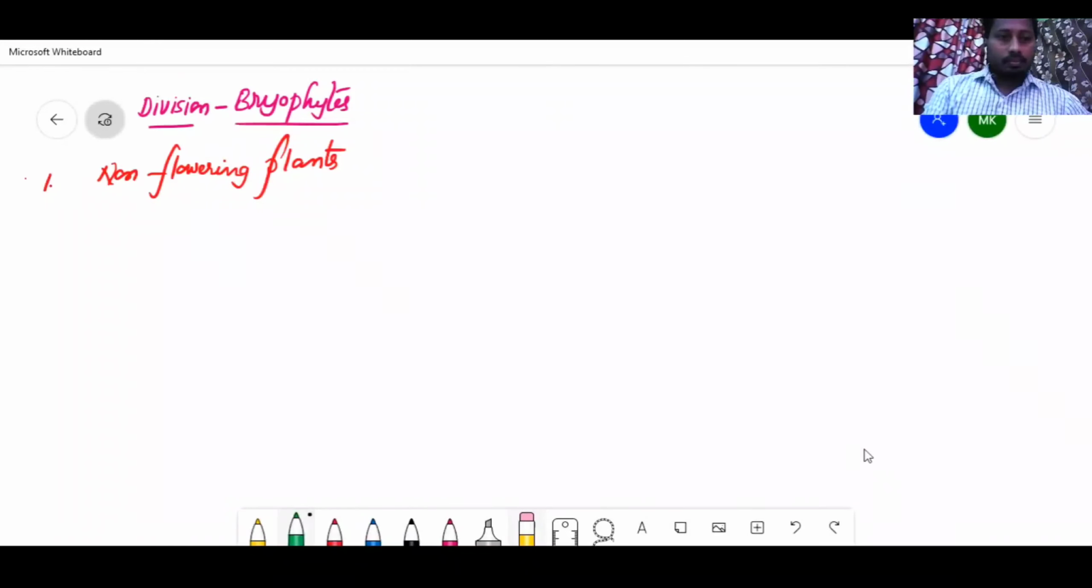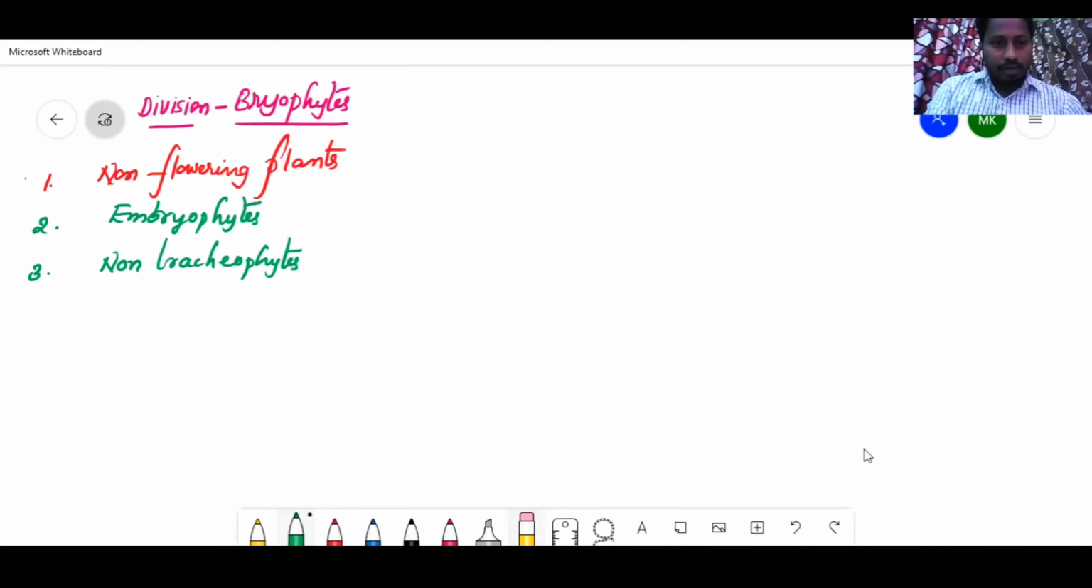Secondly, these are non-flowering plants and embryophytes, non-tracheophytes. These terms we will discuss later on. You will only get the answer for every term: embryophyte, non-tracheophytes, why they are called so, and after this,